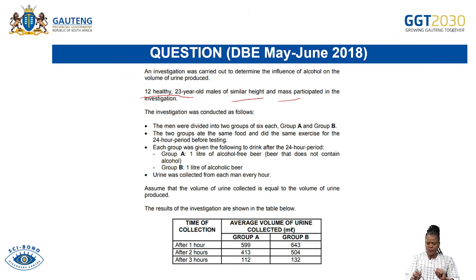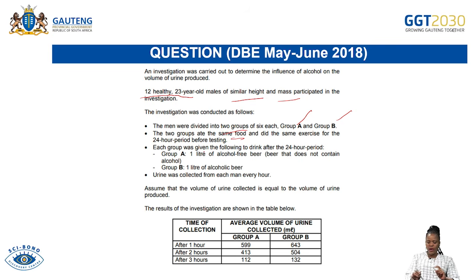The men were divided into 2 groups of 6 each, group A and group B. The 2 groups ate the same food, and then they did the same exercise for a 24-hour period before testing.